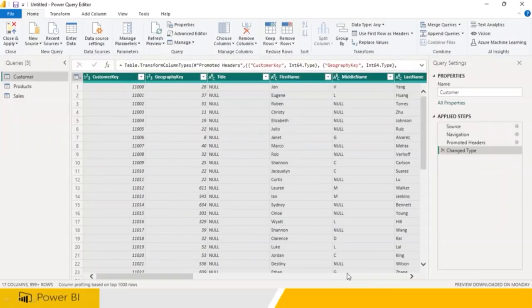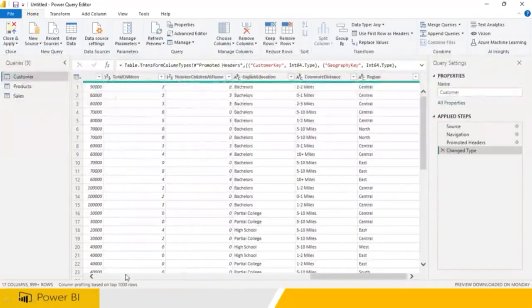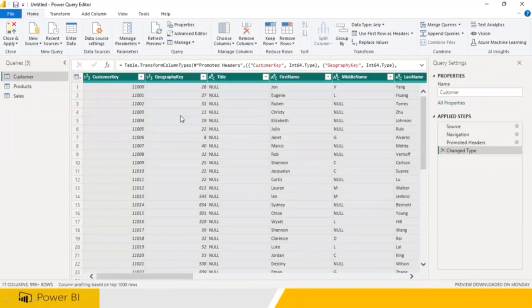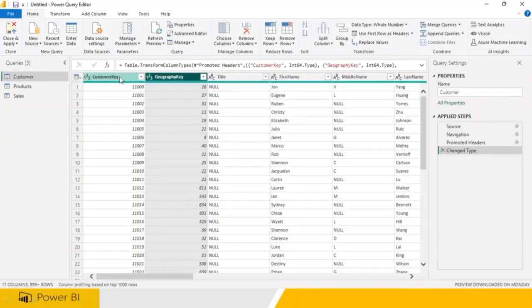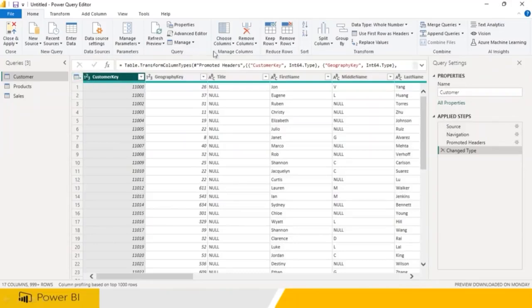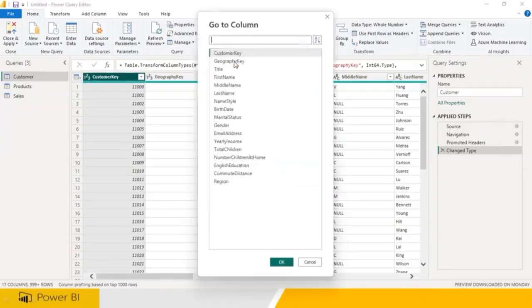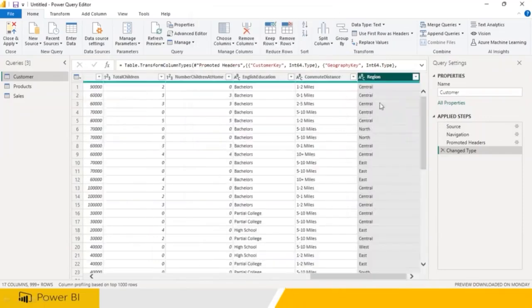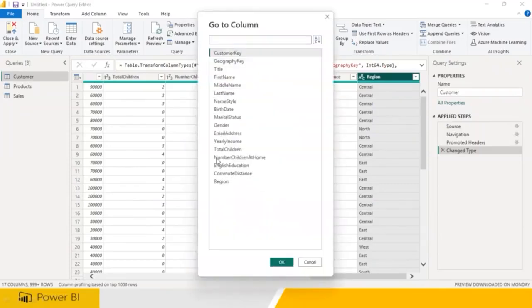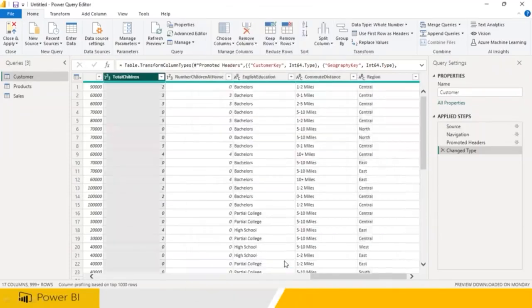Clear? Now sometimes you have a lot of columns. You don't know where the region column is. You go here, you click on go to column. What column do you wanted to have? Region. So click on this, click on OK. You will go to that column directly. Clear? So whichever column you wanted to go to, click on that. I wanted to go to this column directly. So it is going to highlight that. So all these things are pretty much easy.